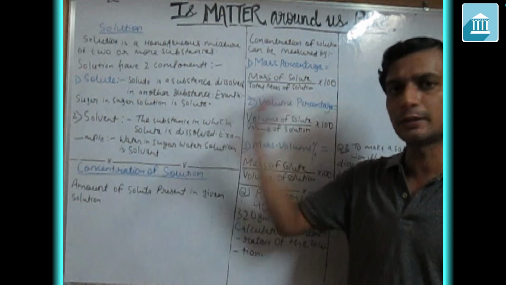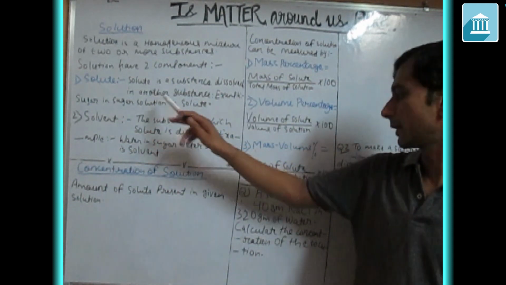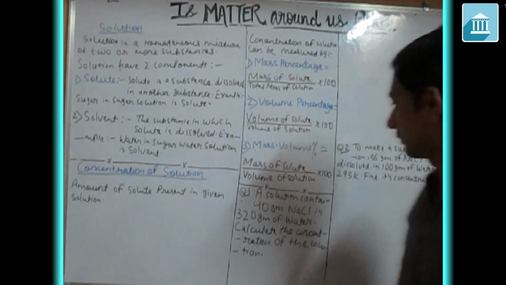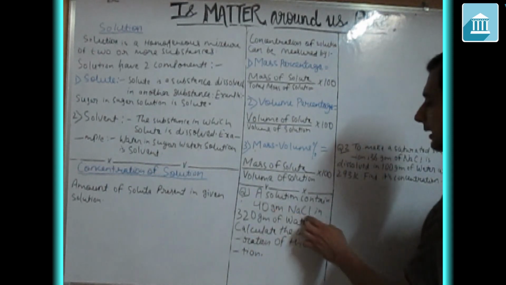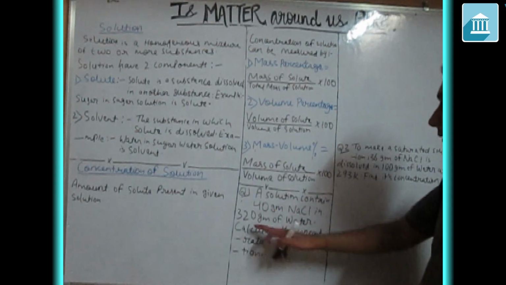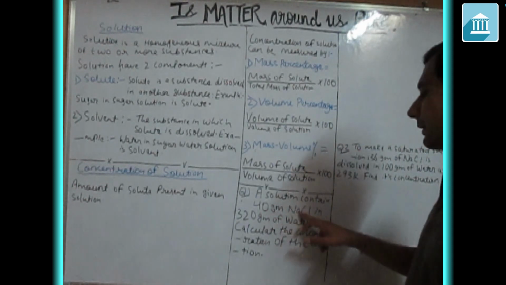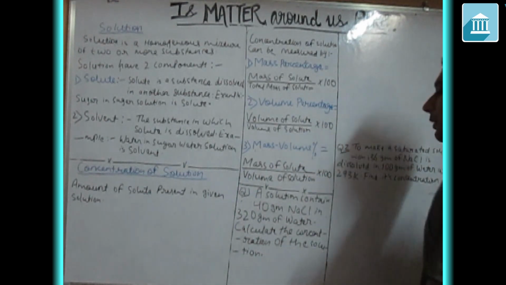Any substance given in less quantity will be your solute. And what is solvent? Anything which is given in more quantity. So here, a solution contains 40 gram NaCl in 320 gram of water. So this 40 gram is your solute and 320 gram of water is your solvent.